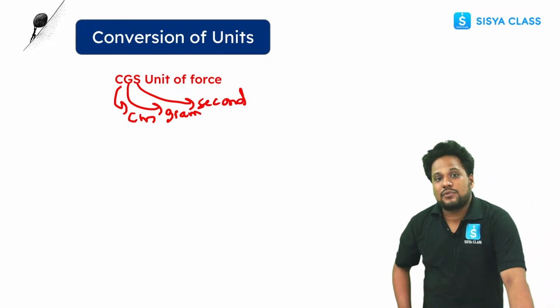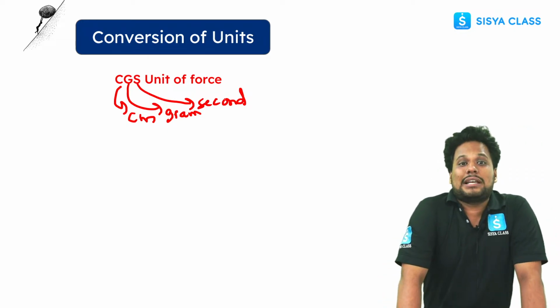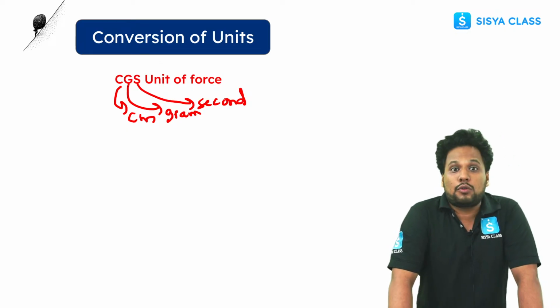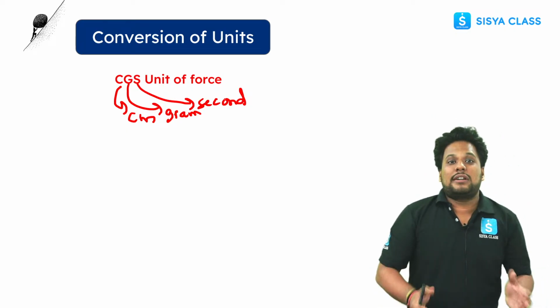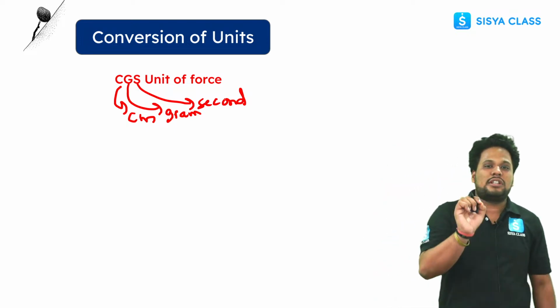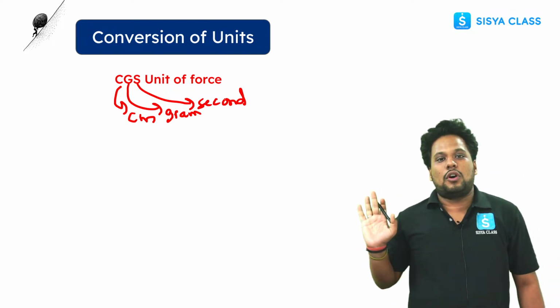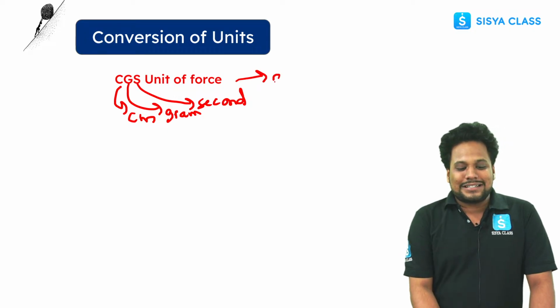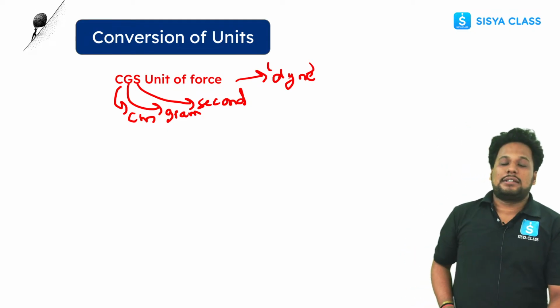Many times you are going to see these types of questions in Olympiads. If you are going for an Olympiad, for sure they are going to ask what is the CGS unit of force. I am sure you know that the MKS unit is Newton. But what is the CGS unit of force? The CGS unit of force is Dyne.